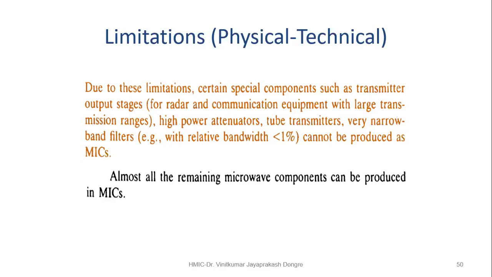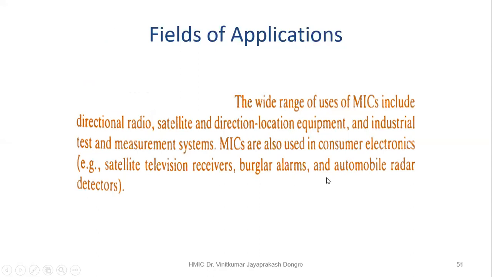Almost all the remaining microwave components can be produced in MICs. So where the application requires high power, or the relative bandwidth is less than 1%, there we cannot use the MIC. Okay, so this is the limitation.